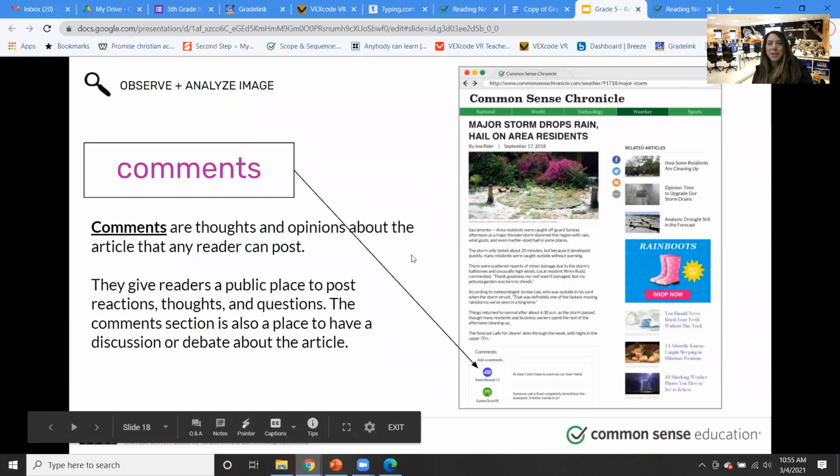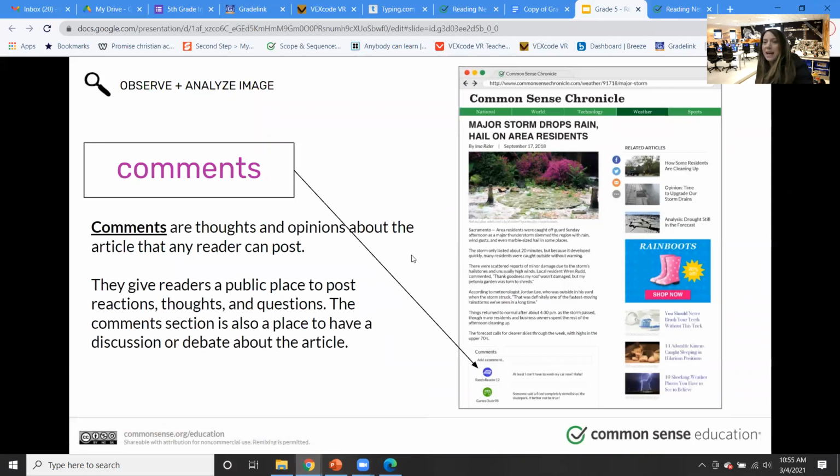Comments. This is something that we've talked about, the difference between media and digital media. In the old days, if we go back to our newspaper delivery, you get your newspaper, you read your newspaper, you always see those old movies, right? Where the dad comes home and he has his pipe and he's sitting in the living room with his old newspaper and he's like, get me my slippers, right? Well, guess what? He couldn't talk to the news because there was no way to make comments. He could read it, he could get mad, he could talk to the wife or the family, right? I can't believe this happened. Where's the dog? Tell him to get my slippers, right?